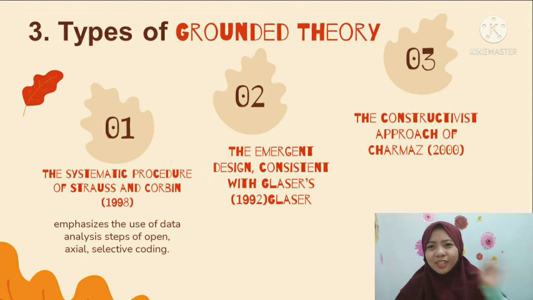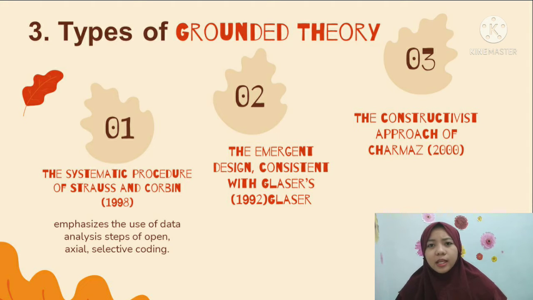The third is selective coding, which involves taking a coding paradigm and converting it into written text. The second type is the emergent design, by Glaser 1992. Glaser stresses the importance of letting a theory emerge from the data rather than using specific preset categories, or exploring a basic social process without preset categories.